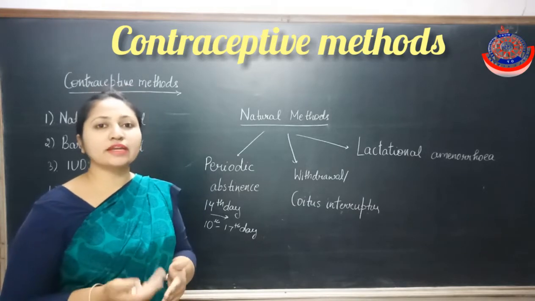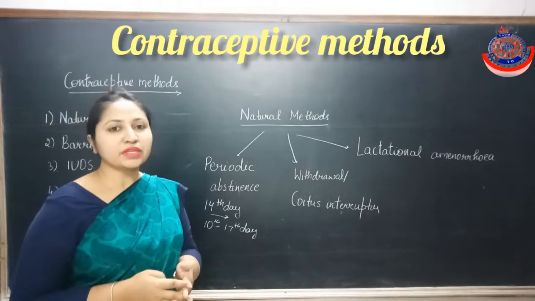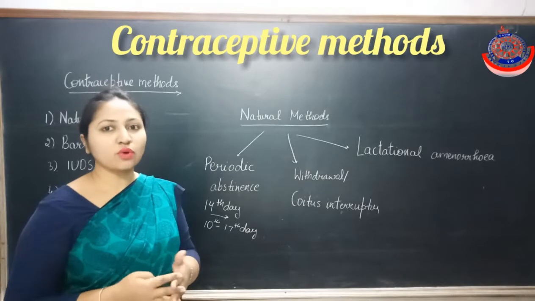If fertilization does not happen, then pregnancy will not occur.